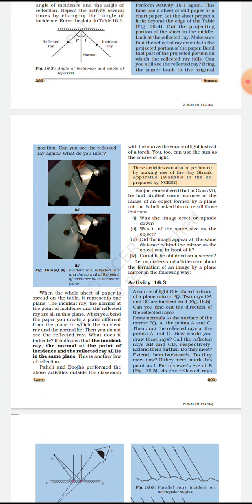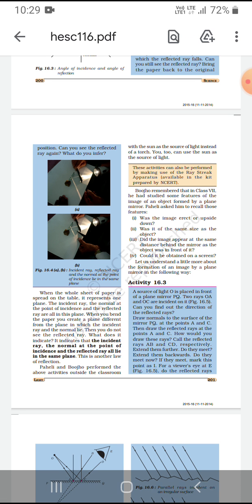When you bend the paper, you create a plane different from the plane in which the incident ray and the normal lie.